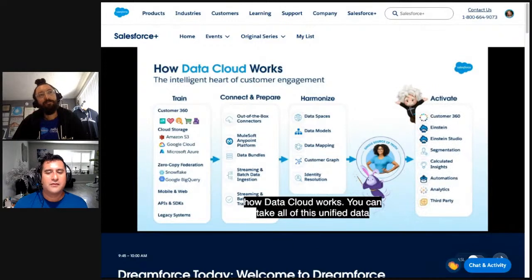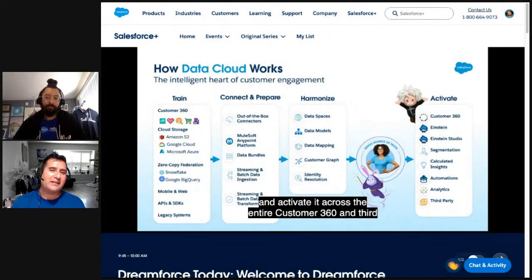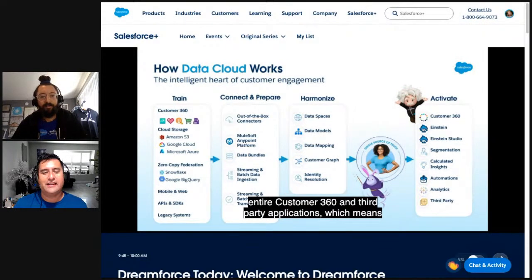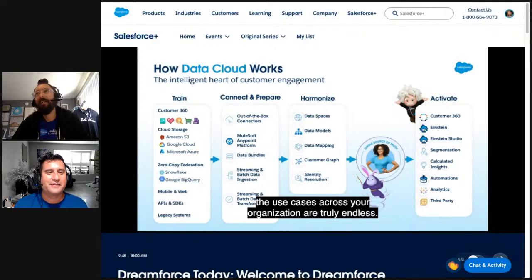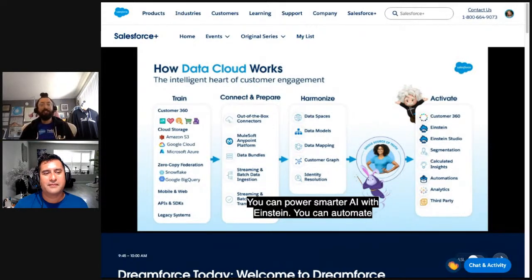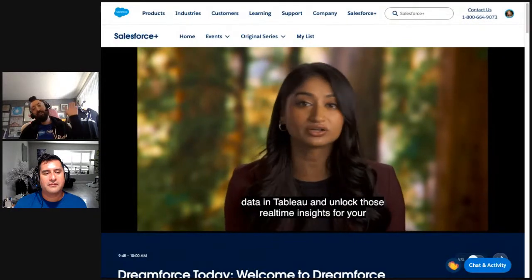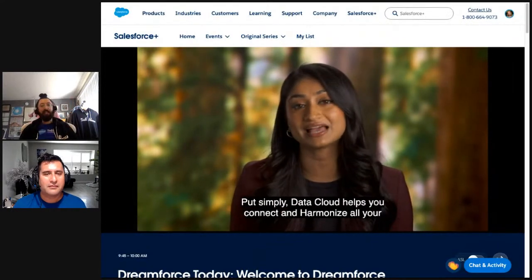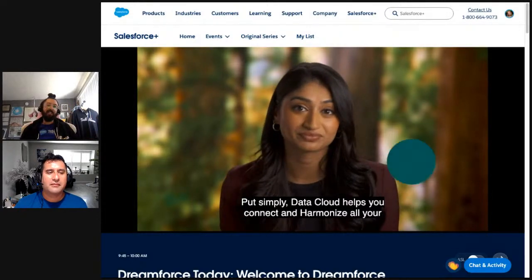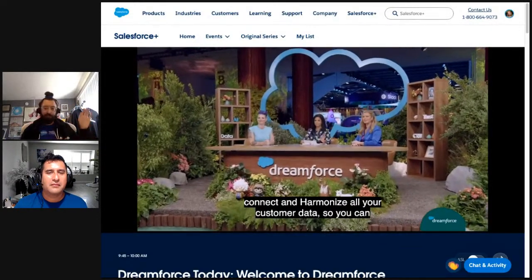activate it across the entire Yeah, that's not customer playing with the name, 360 and Chelsea, whether or not third-party you got a feel of applications, it or not, but which means the the use mascot definitely cases did, across was your very catchy. So organization are those little truly wizards running endless. around. You can power Yeah, and there was smarter definitely AI quite a with bit of Einstein. that. You can automate manual I don't want to processes say with confusion, confidence using Salesforce but there Flow. were a And lot you of can even questions explore following and Dreamforce visualize last data in year. Tableau Is and Genie unlock the those mascot? real-time Is insights for your Genie business. the product? Put simply, Because Data historically, Cloud helps you Salesforce, connect and say harmonize product all your like customer data so you can personalize Marketing every Cloud, single like interaction. Sales Cloud, and then has a mascot like an Astro or a Cody.